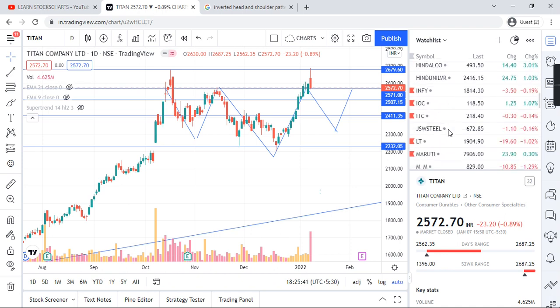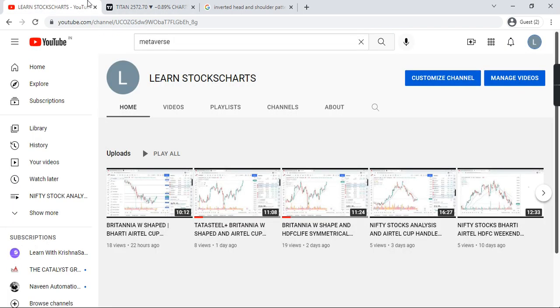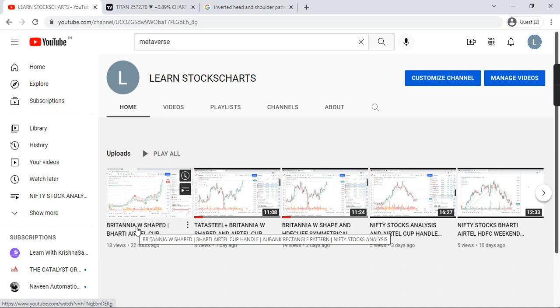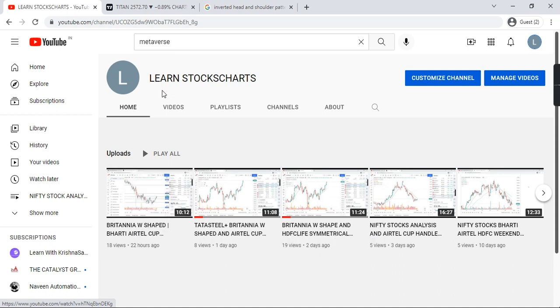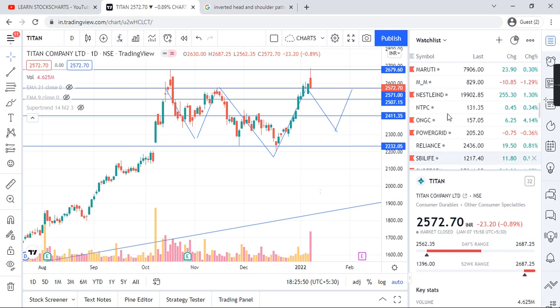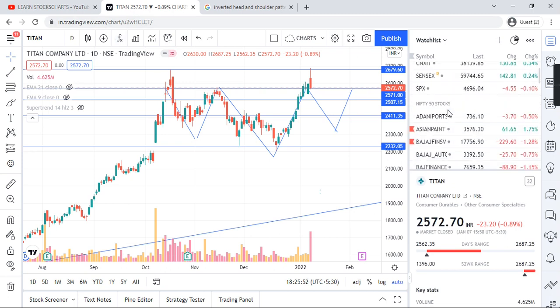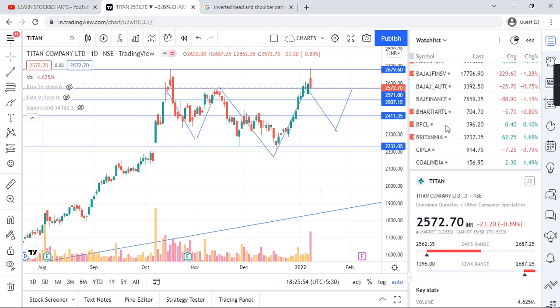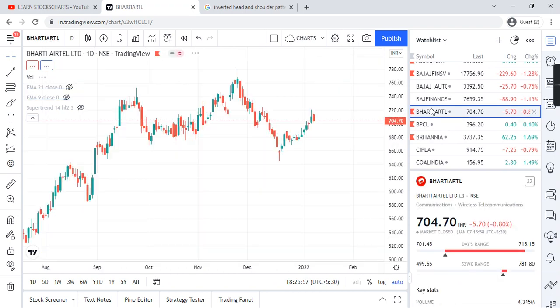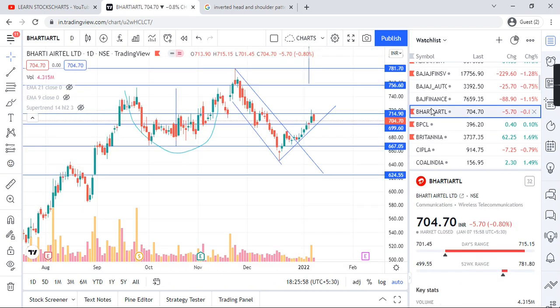This is a heavyweight stock, and in previous, yesterday's videos, like I mentioned, Britannia is a W shape, Bharti Airtel a cup and handle, AU Bank a rectangular pattern. So let's analyze those in the daily pattern. Bharti Airtel, guys, is working, might be a retracement and a big candle.